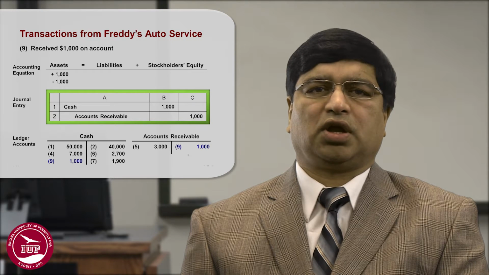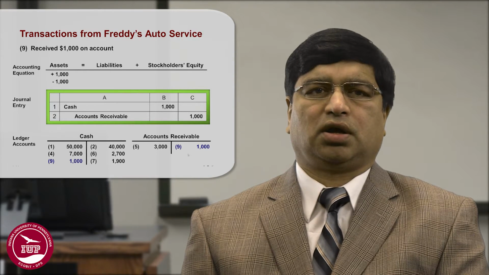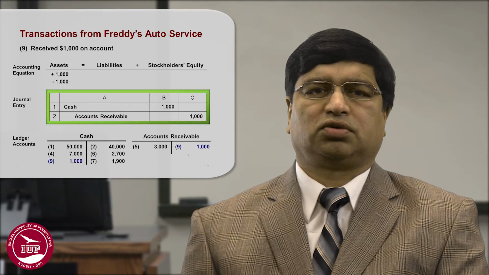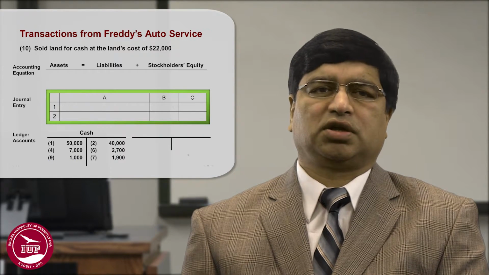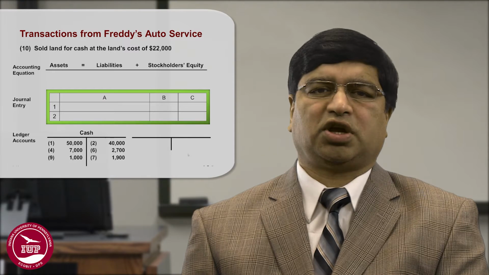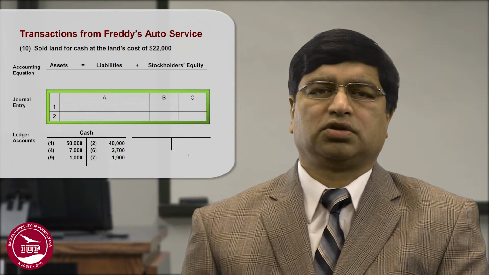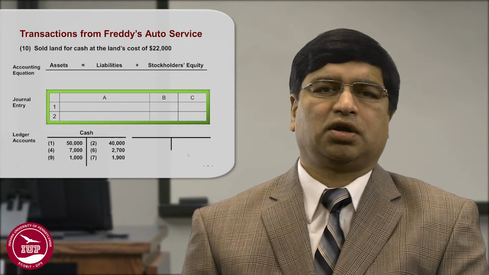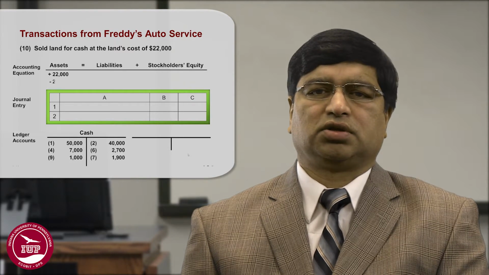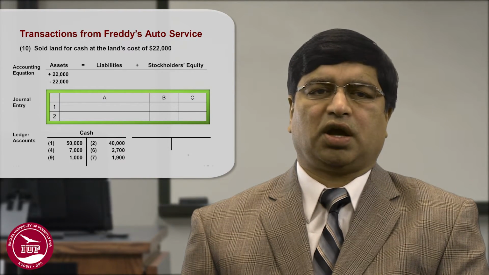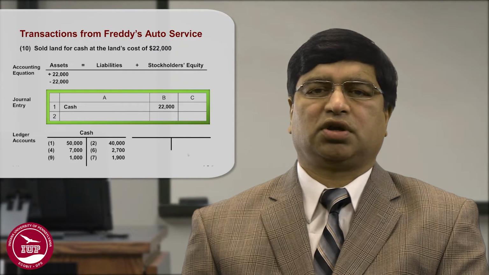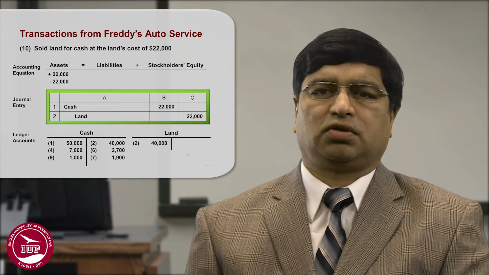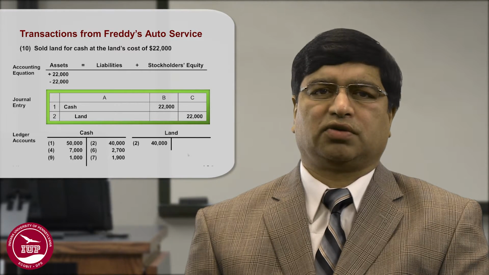Suppose you sold a land for cash at a cost of $22,000. In this case, one asset has been exchanged for another asset. So cash has gone up and your land has gone down by $22,000. So in this case, your cash is debited by $22,000 in T account, and the land is credited by $22,000 in the T account.